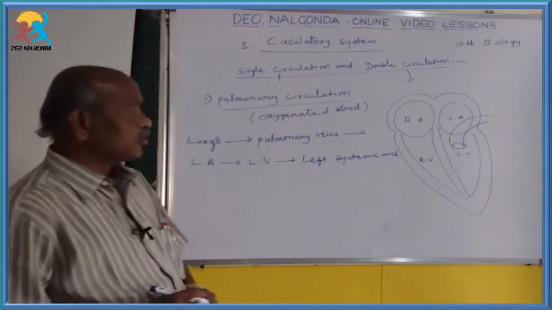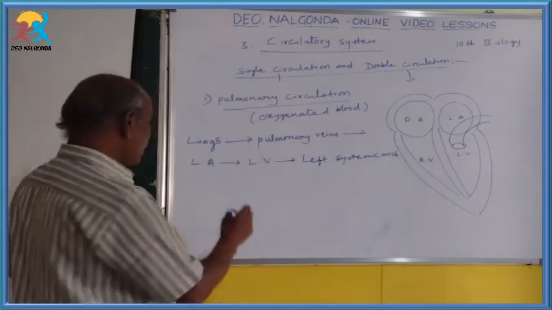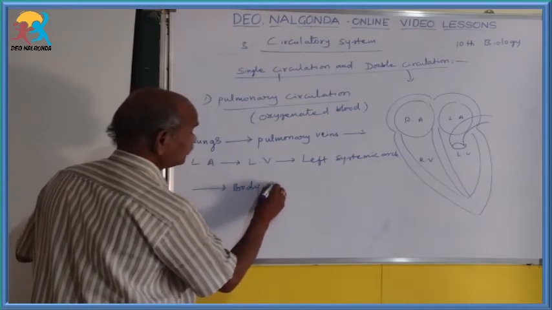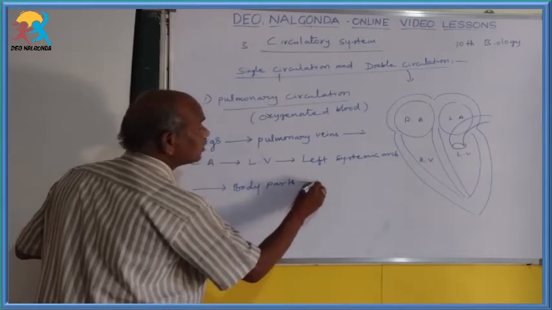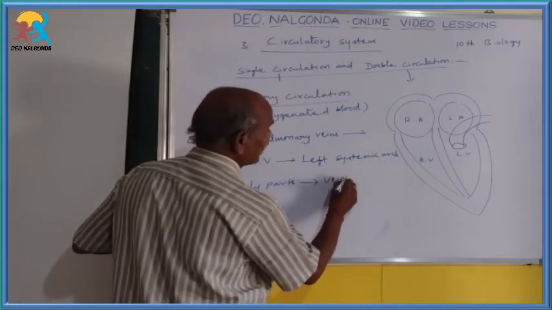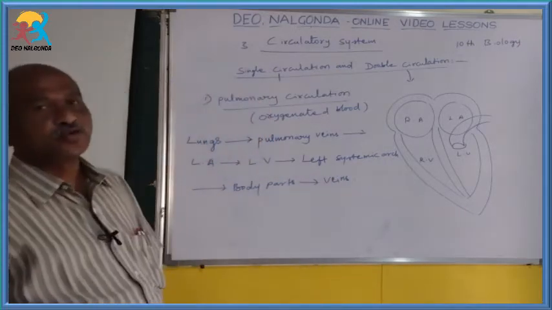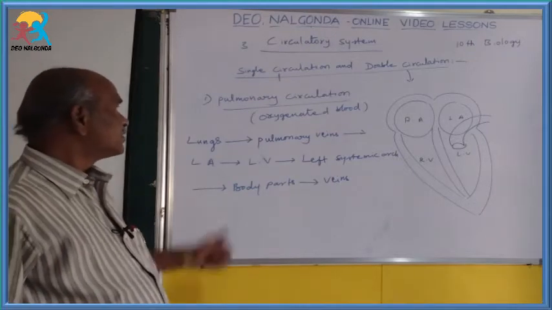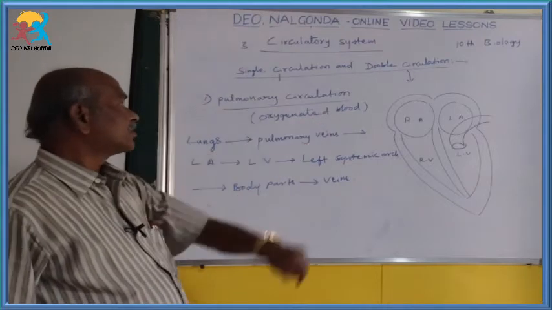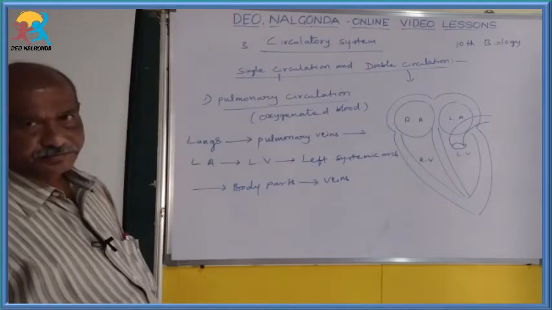This is also otherwise known as aorta. Aorta to body parts, and it becomes deoxygenated blood and enters into the veins like anterior vena cava, posterior vena cava. This is called the pulmonary circulation or oxygenated blood circulation.